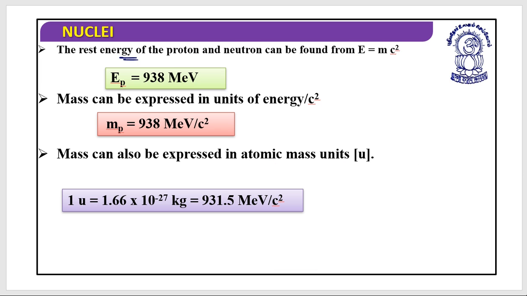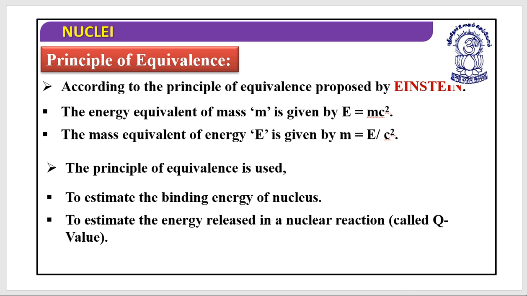The rest energy of the proton and neutron can be found from E equals mc square. The rest energy of the proton is 938 MeV, so mass can be expressed in units of energy per c square, that is, the mass of the proton equals 938 mega electron volt per c square. Mass can also be expressed in atomic mass units, where 1 atomic mass unit equals 1.676 into 10 to the power minus 27 kg, or it equals 931.5 MeV per c square.